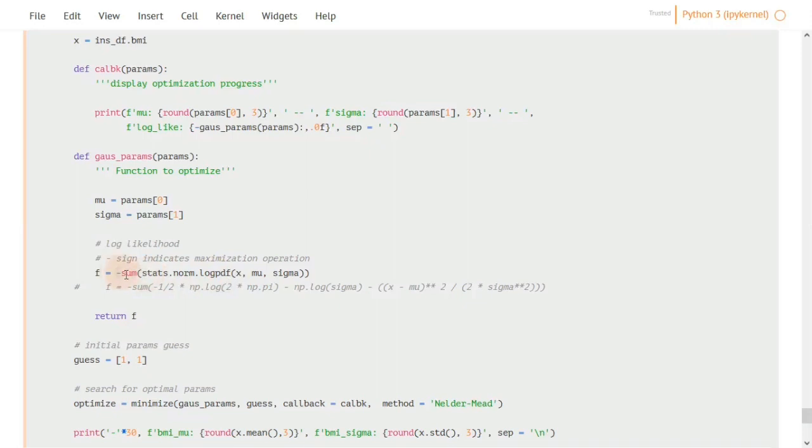And the minus sign here indicates that we are maximizing this function because this function is going to get into another module, which is minimize. And this is where the calculation of the derivative happens, where we try different values of our initial guess parameter with this function and find the best parameters that maximize this equation. So here we are passing our function to minimize, then our initial guess, then we are printing what is actually happening at each iteration.